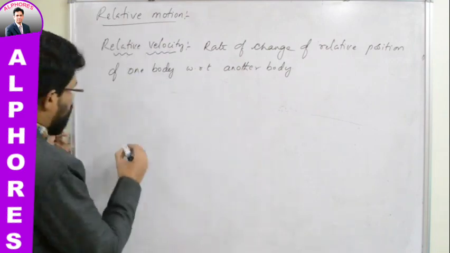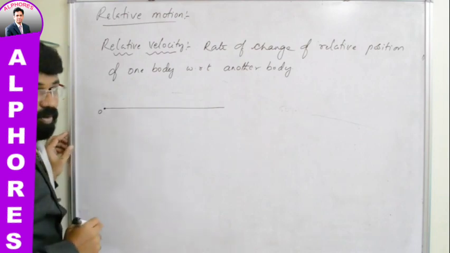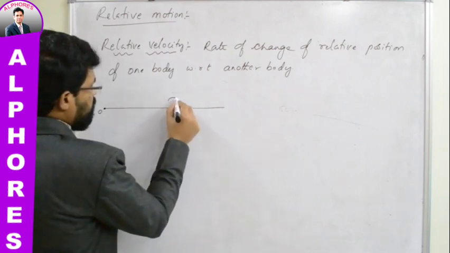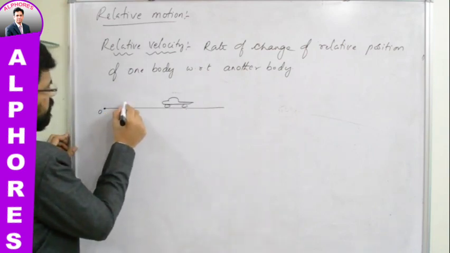I will consider one example. Let us say there is a straight path. This is the origin O. Two cars are moving. One car is moving ahead. The other car is somewhere here.